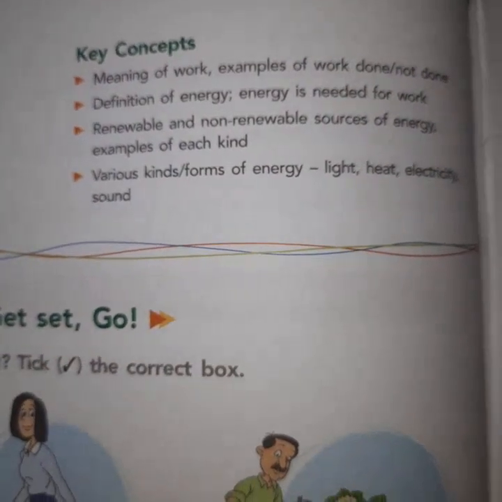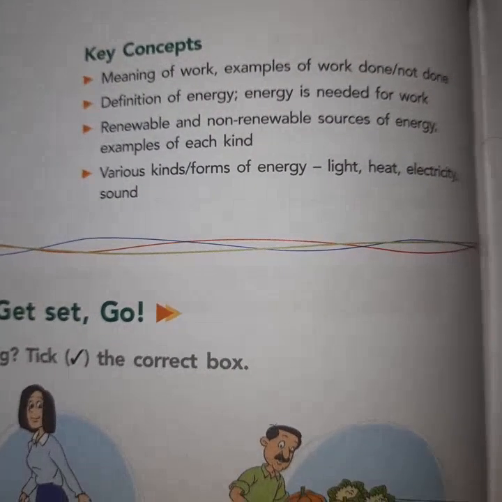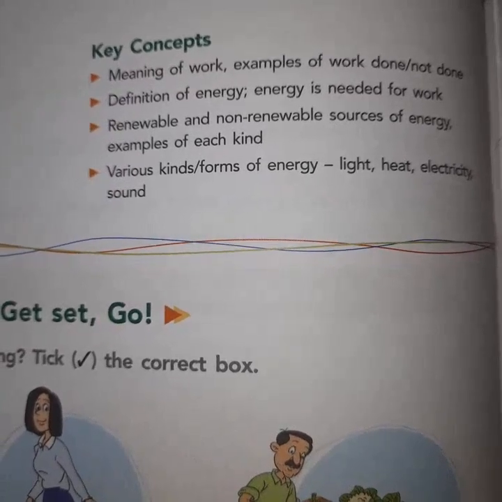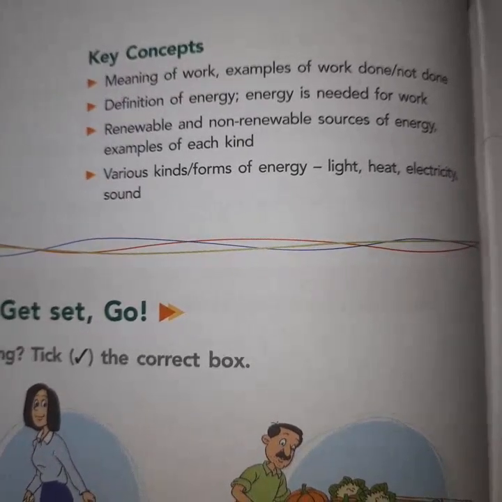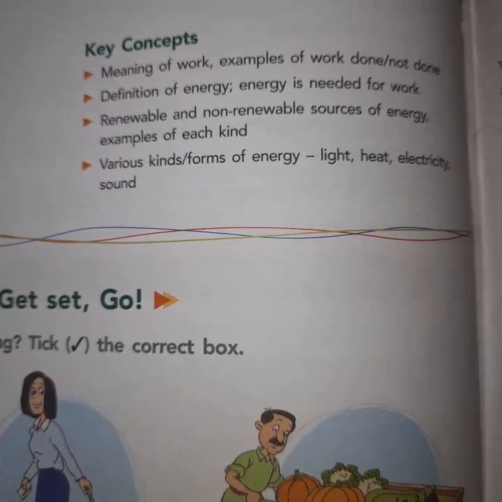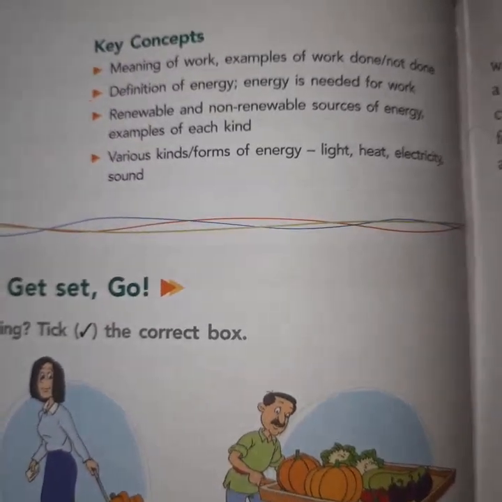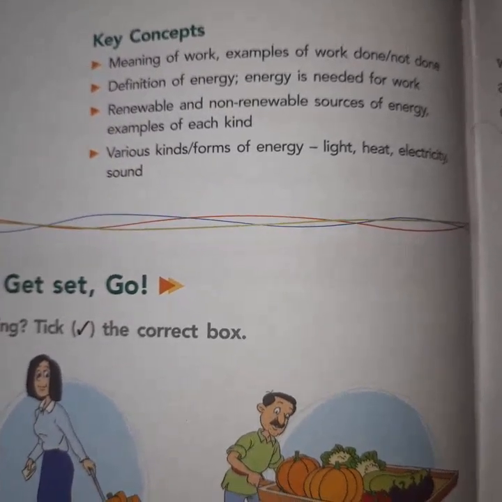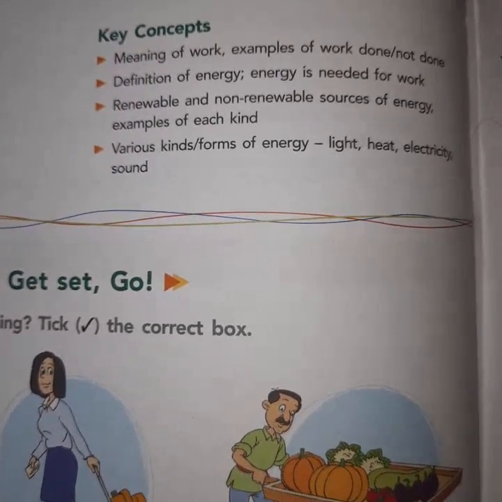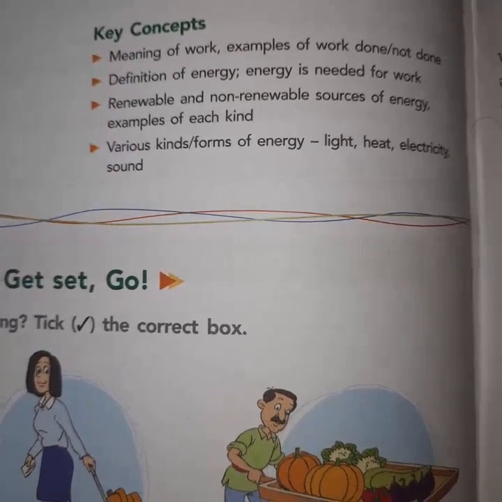First point is meaning of work, examples of work done or work is not done. Second, definition of energy. Energy is needed for work. Then, renewable and non renewable sources of energy, examples of every type. Then, last point, various kinds or forms of energy, such as light, heat, electricity, and the sound.